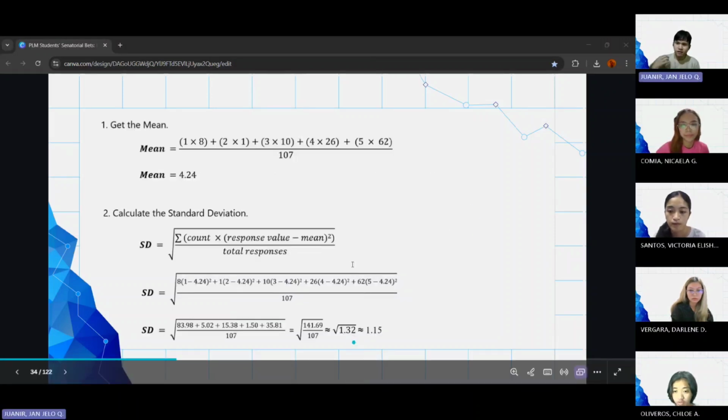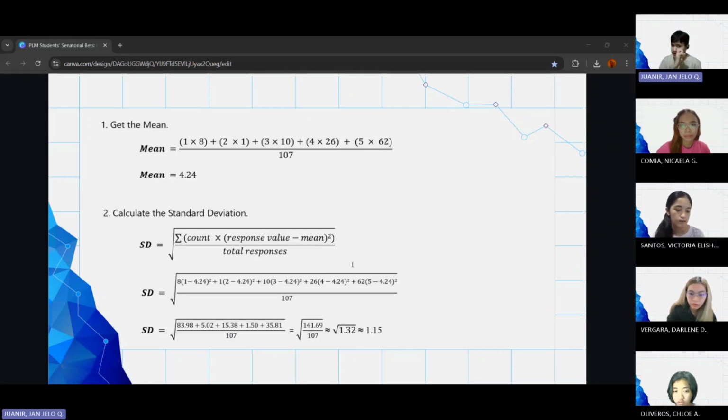So for the standard deviation to be calculated, we must first get the mean of the responses. The mean was acquired by assigning values to the Likert scale. From strongly disagree to strongly agree, the responses were assigned the values 1 to 5. Upon calculation, the mean is 4.24. The variance is 1.32, and when we get the square root, we will have a standard deviation of 1.15.